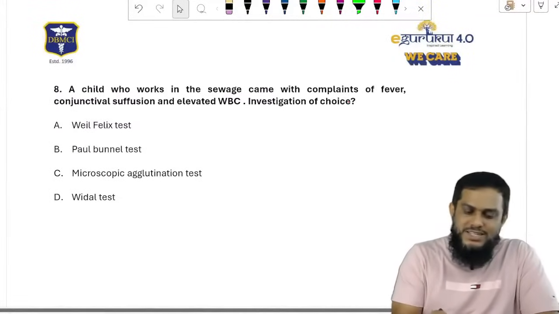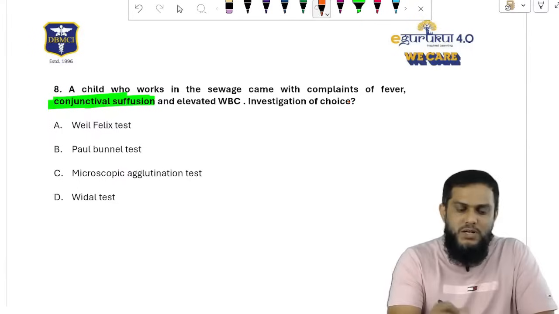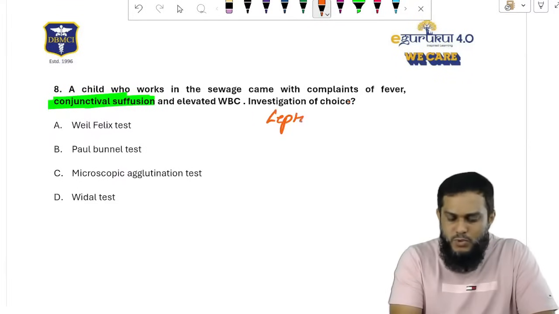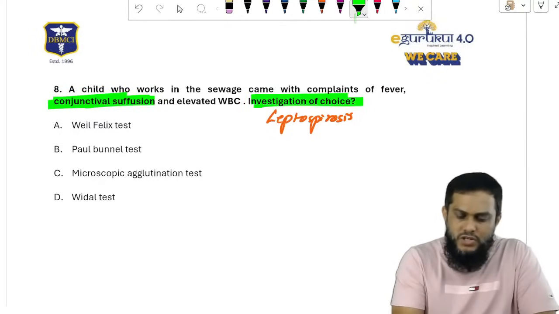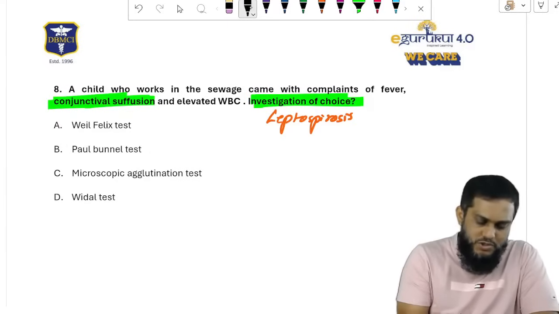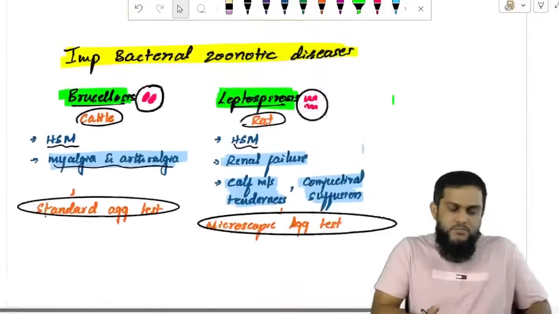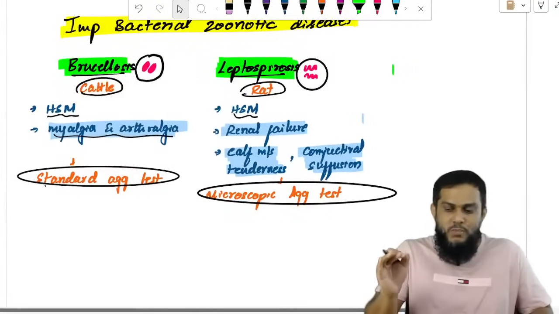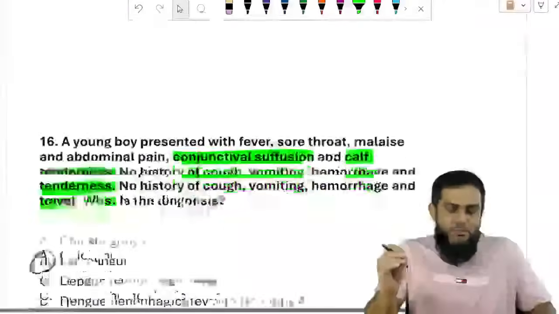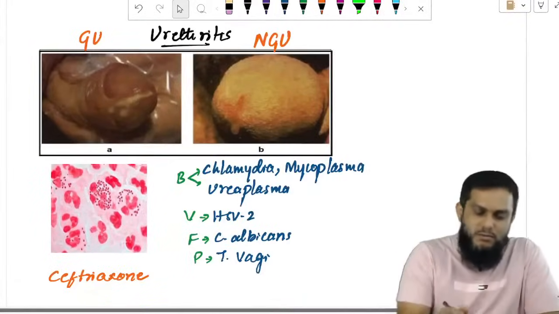A child who works in the sewage came with complaints of fever and again conjunctival suffusion. Leptospirosis, very simple. Now they are asking, sir, what is the investigation of choice? And you know the special test: the microscopic agglutination test for leptospirosis. Right. Just now we have discussed and written it. Brucellosis, standard agglutination test; leptospirosis, microscopic agglutination test. HSM means hepatosplenomegaly. Right. So with that, moving on to the next topic. The next topic is urethritis.